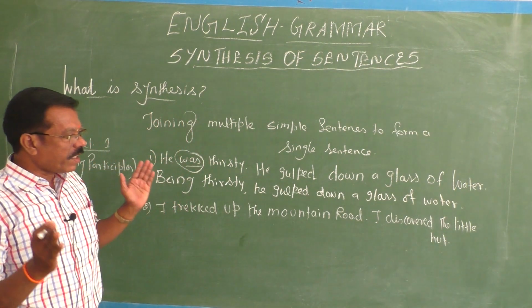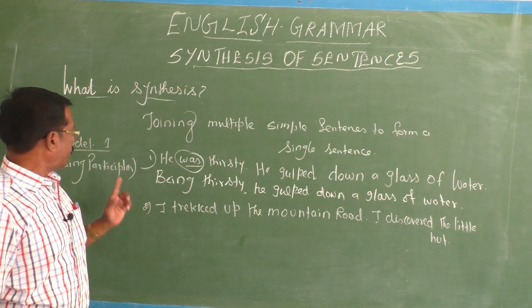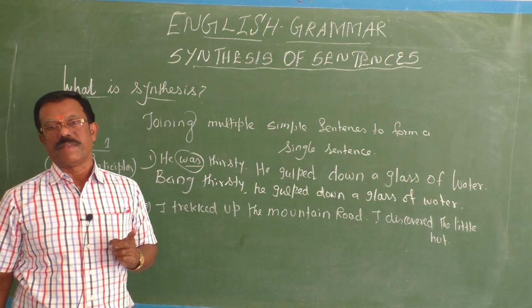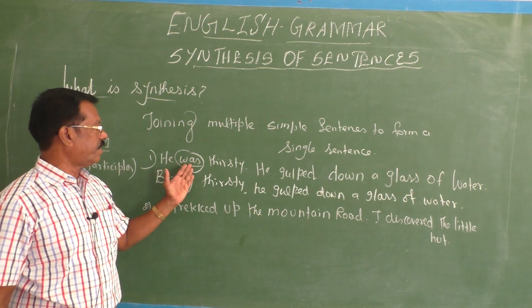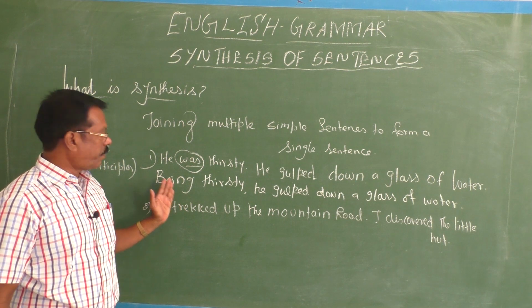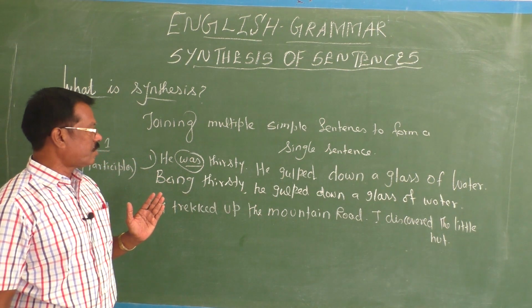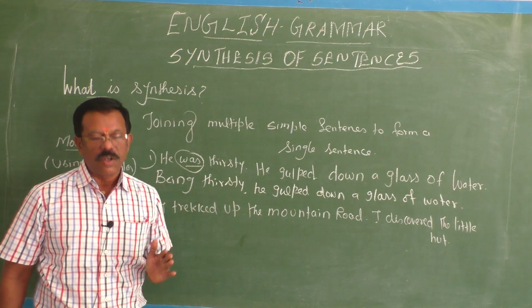Now, you synthesize these two sentences using the present participle being, because here you have a be form of the verb, that is, it is in the past state. So you can easily change that verb into being. So by using being, that is present participle, you can easily synthesize these two sentences. Being thirsty, he gulped down a glass of water.